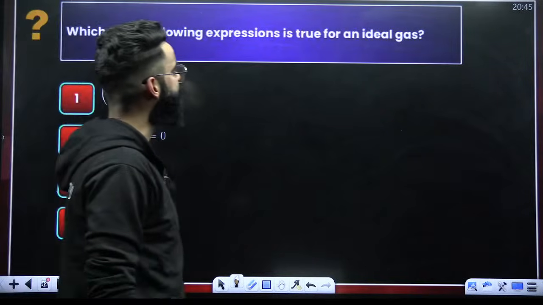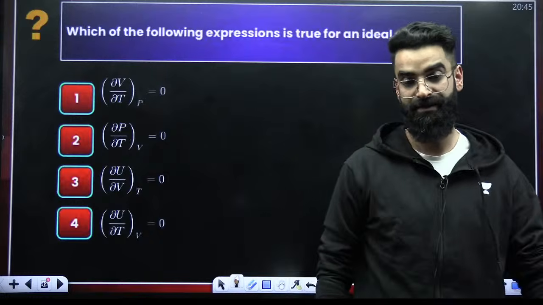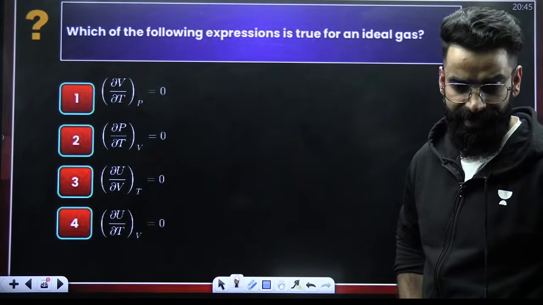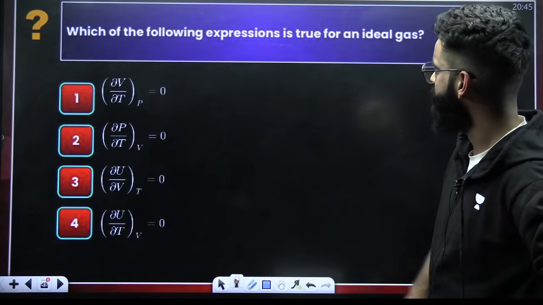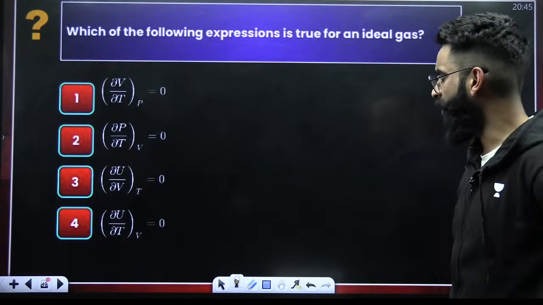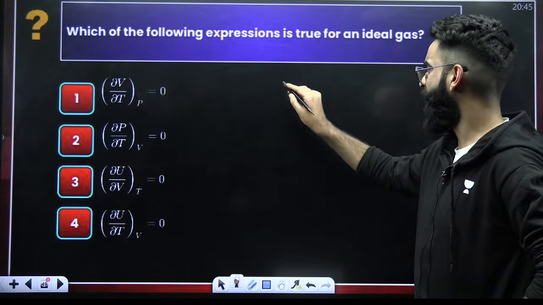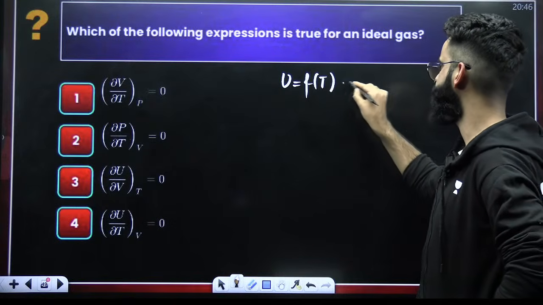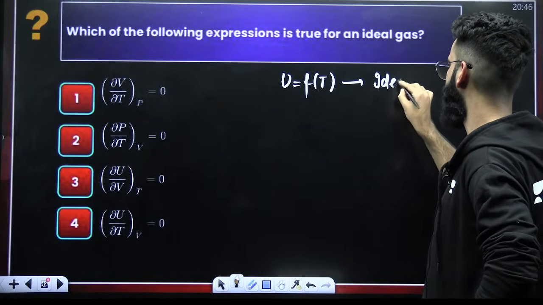Which of the following expressions is true for the ideal gas? Look at the expressions. My dear students, as I see the options, first of all, the internal energy of the ideal gas depends only on temperature. Right?